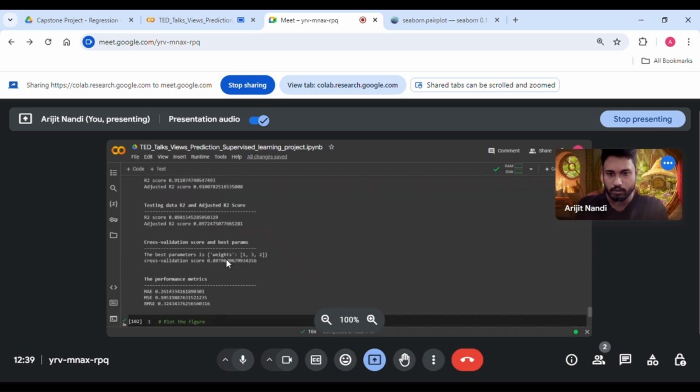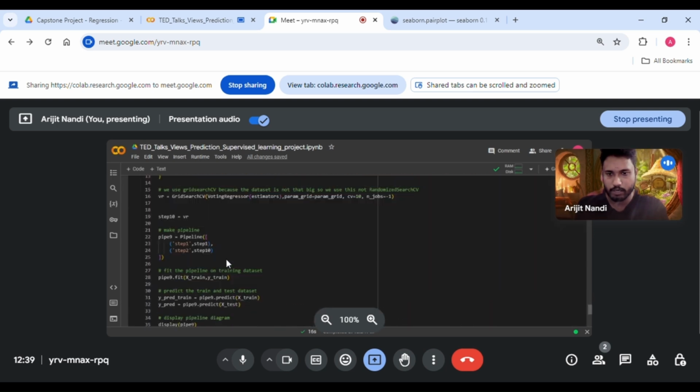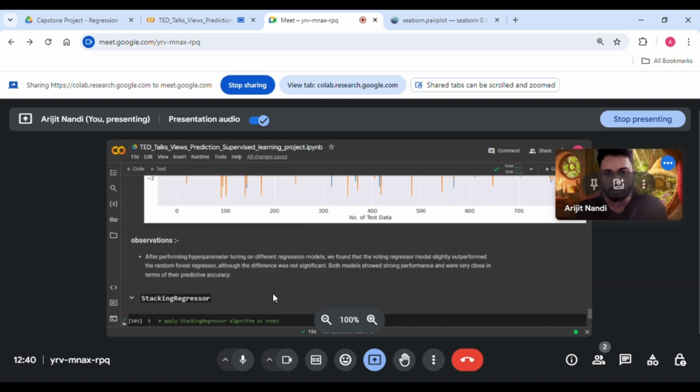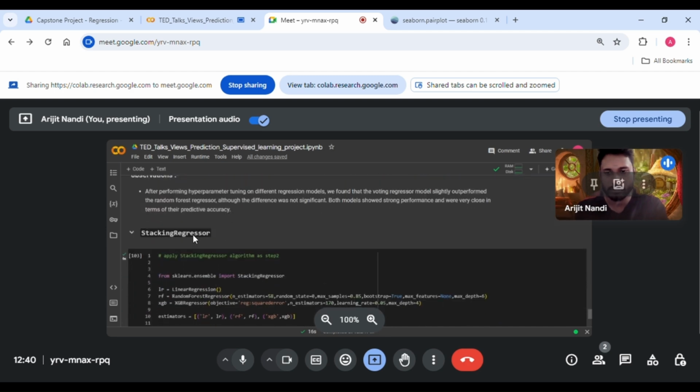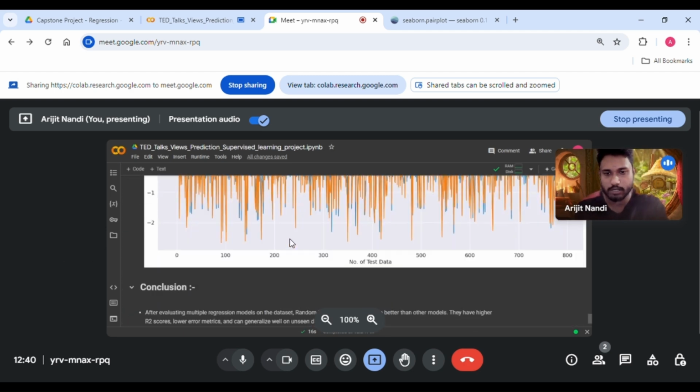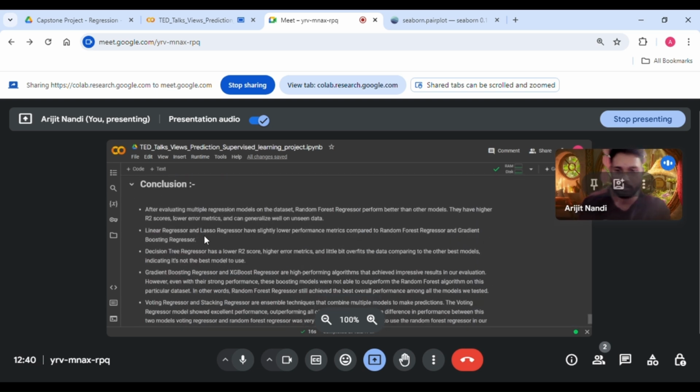So next, let's come to the observation part. After performing hyperparameter tuning on different regression models, we found that the voting regression models independently outperformed the random forest regression. Although the difference was not significant, both models showed strong performance and were very close in terms of their predictive accuracy. This is the observation of stacking regression, which I used again to see the scores and the prediction. So let's come to the conclusion.